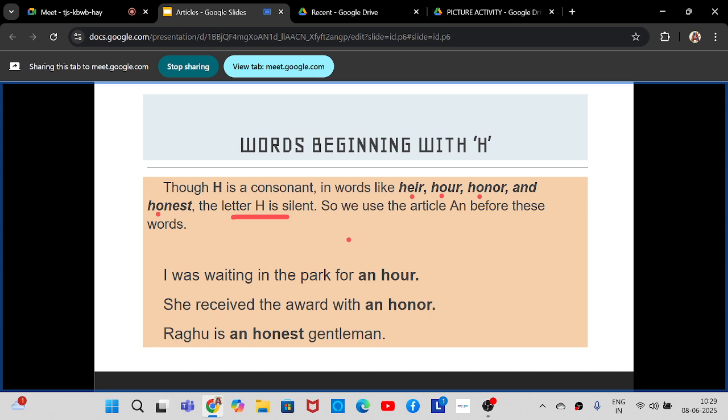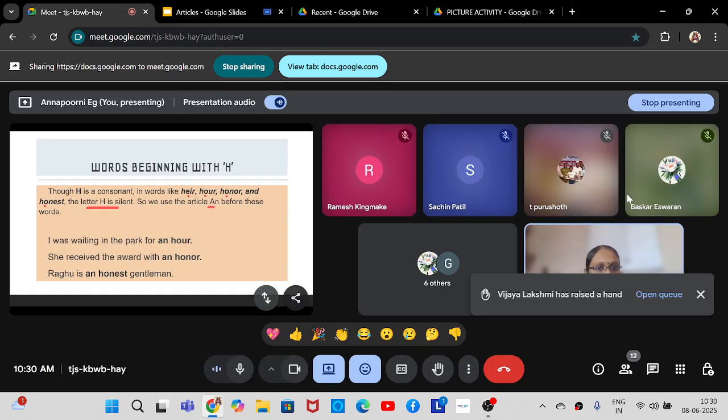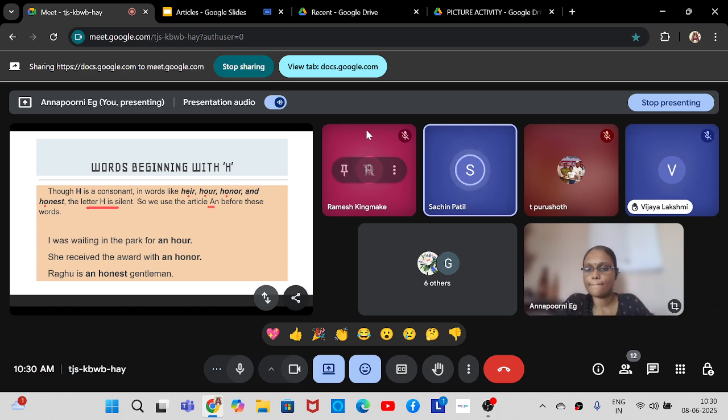So we use the article an before these words. Can somebody read the three sentences? I was waiting in the park for an hour. She received the award with an honor. Raghu is an honest gentleman.